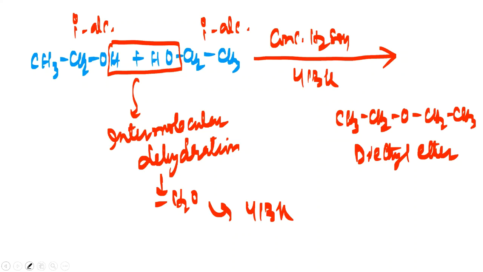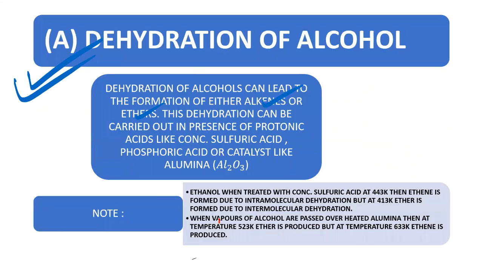So let us go into the second point now here. Have a look. We have the vapors of alcohol. When the vapors of alcohol are passed over heated alumina, alumina can also be used here as a catalyst. So then at 523 we are getting ether, and at 633 we are getting ethene. So at higher temperature we are getting alkene, at lower temperature we are getting the ether, my dear friends. So let us check with the higher temperature first, 633.